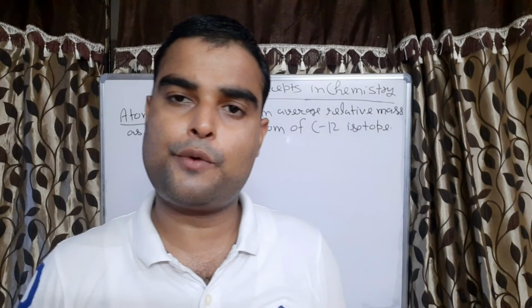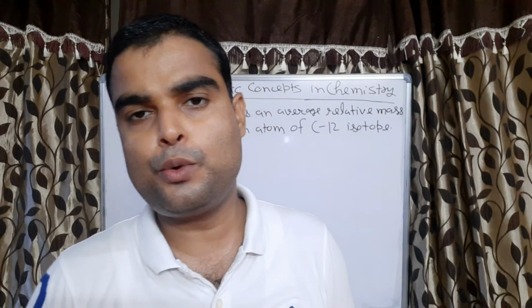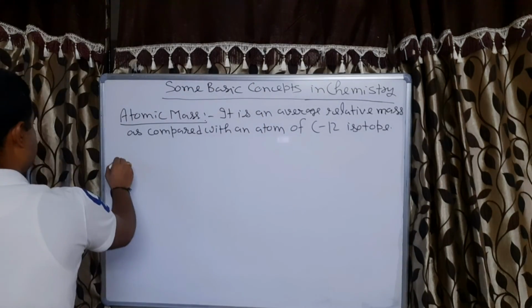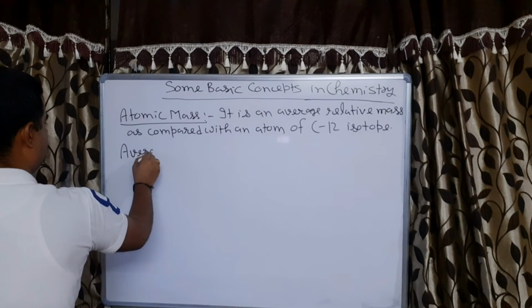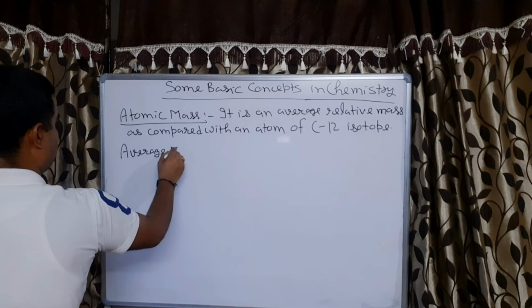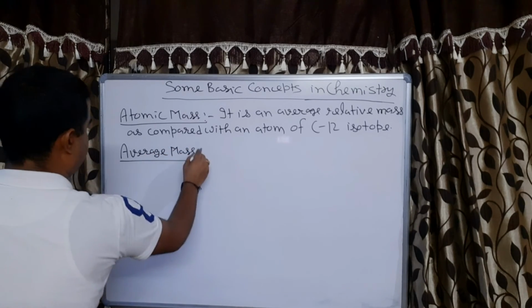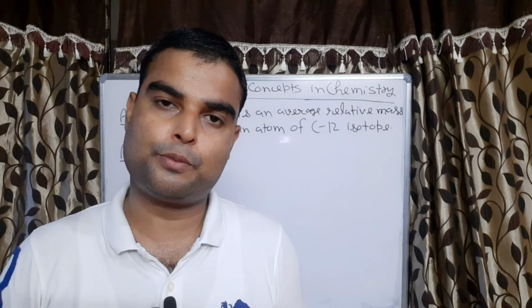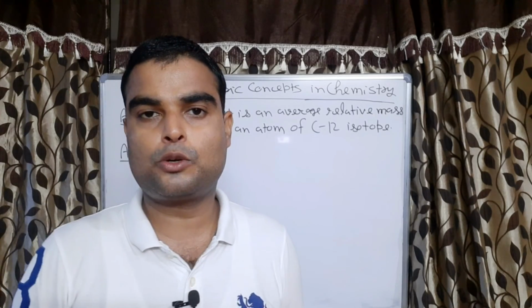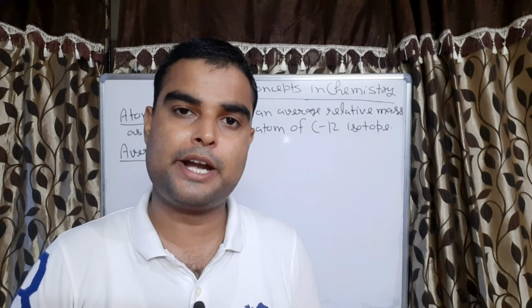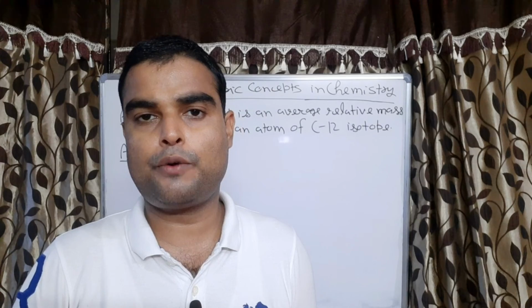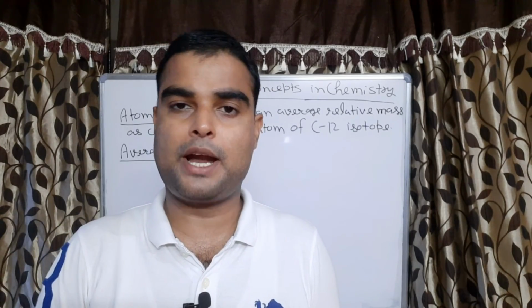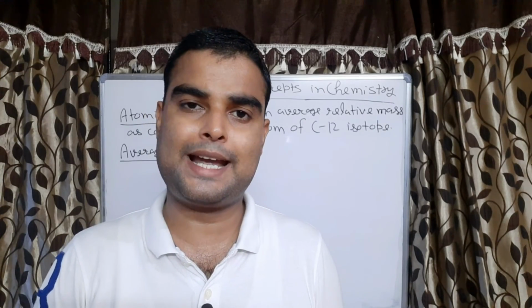So what is the meaning of average relative mass and how is average mass calculated? Suppose an element has two isotopes and those two isotopes have atomic masses A and B in the ratio of m and n. It means one isotope has m atoms and another isotope has n atoms.